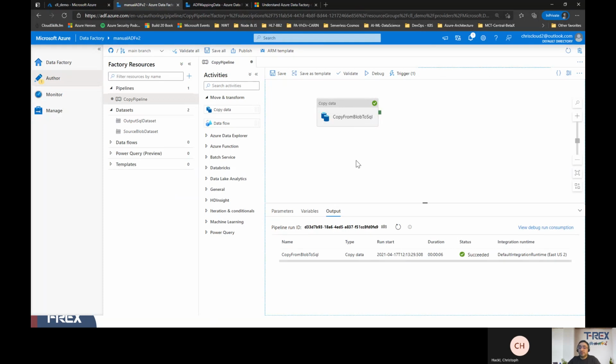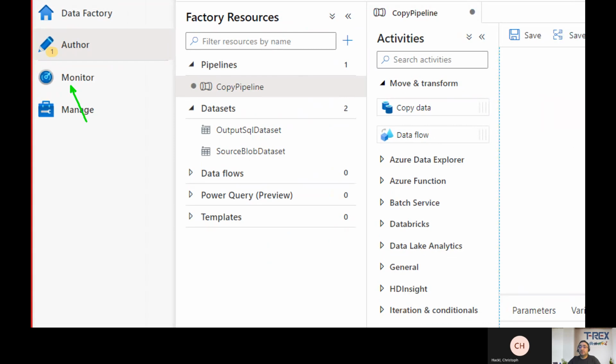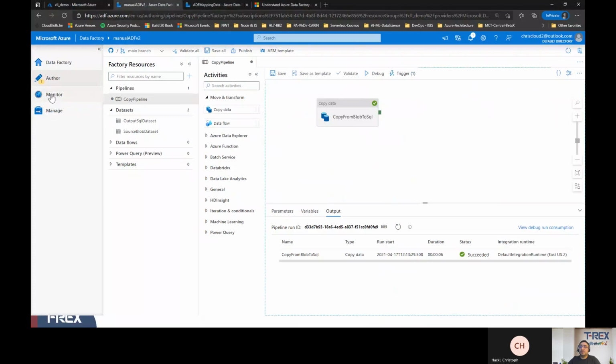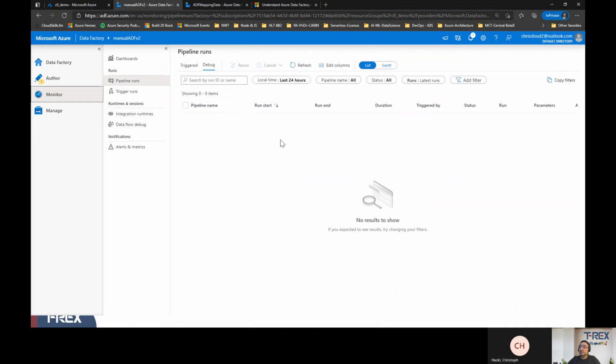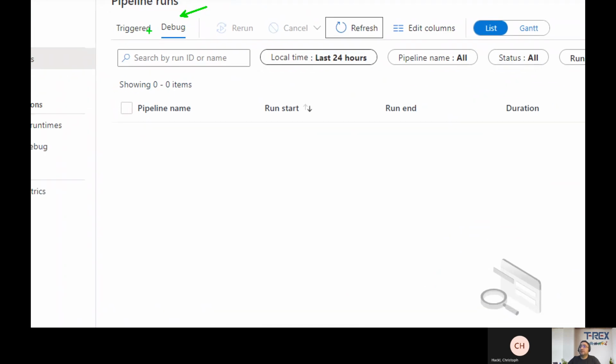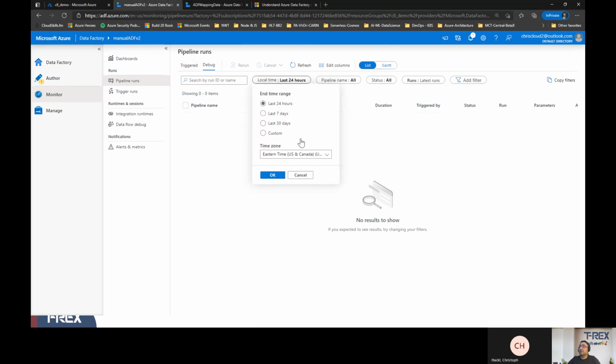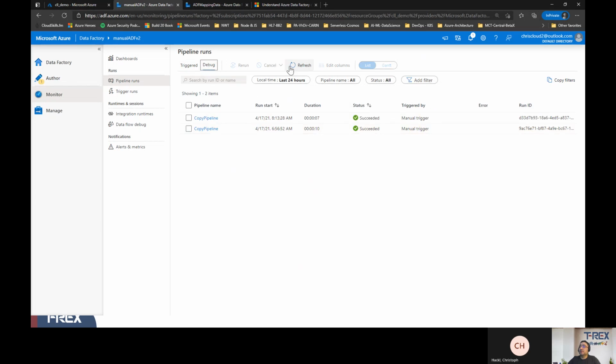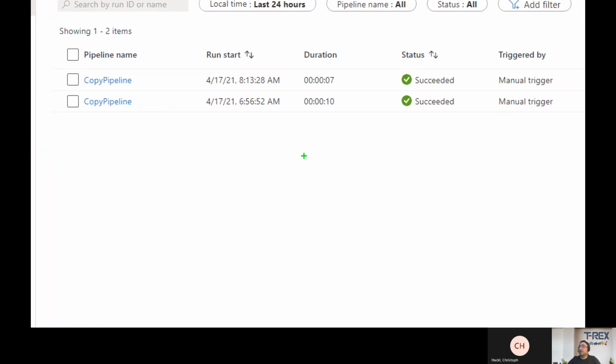But in addition to that, if you want to look into this from the monitoring perspective, on the right side here, you see we have monitoring. So I'm just going to click on the monitoring section, and here, when we come here, we have 2 sections, debug and triggered. After a certain time, it should reflect that here. So we don't have any triggers, no debugs. Oh, here it is. Here it comes. Because I ran it twice, one was before the session today and one during the session, which is approximately a minute or two ago.